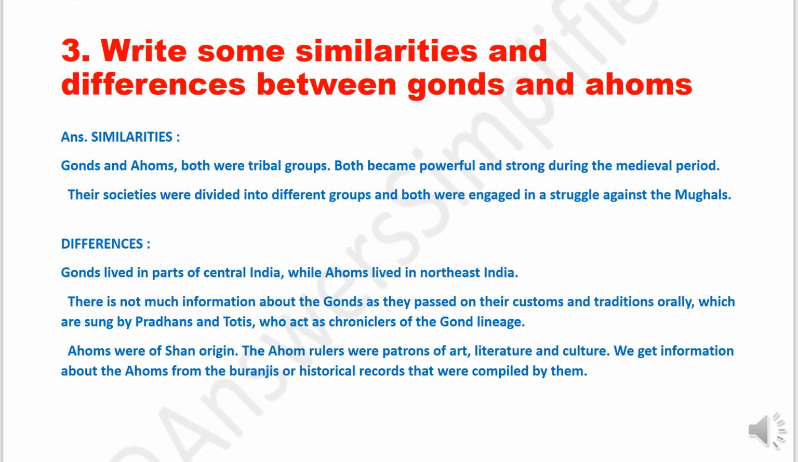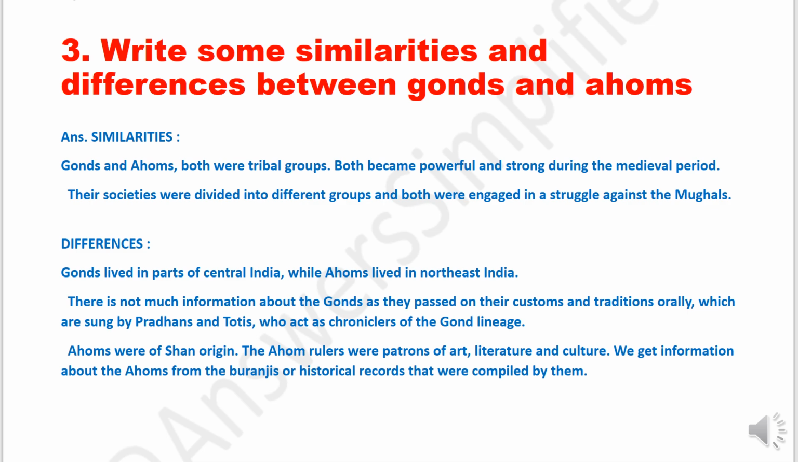Question number 3. Write some similarities and differences between Gonds and Ahoms. Answer. Similarities. Gonds and Ahoms both were tribal groups. Both became powerful and strong during the medieval period. Their societies were divided into different groups and both were engaged in a struggle against the Mughals.